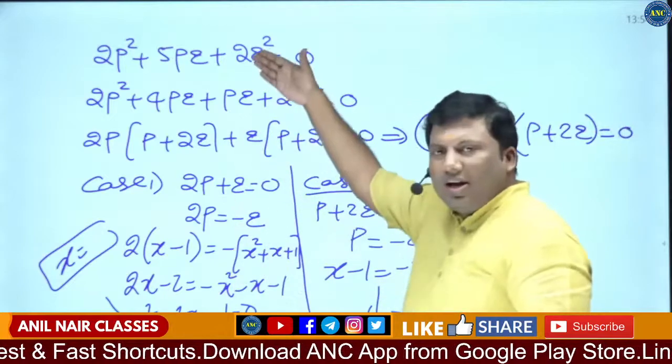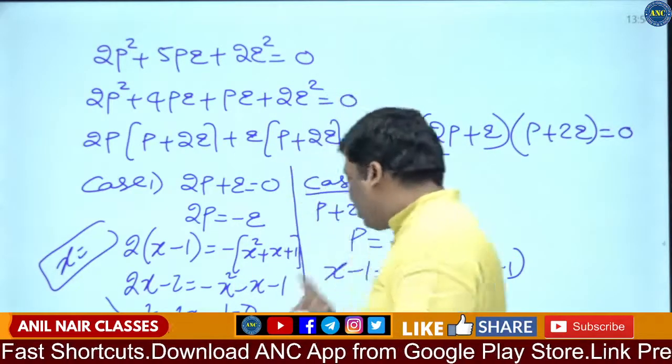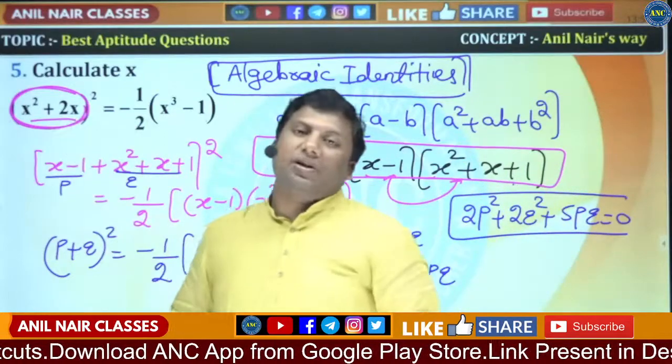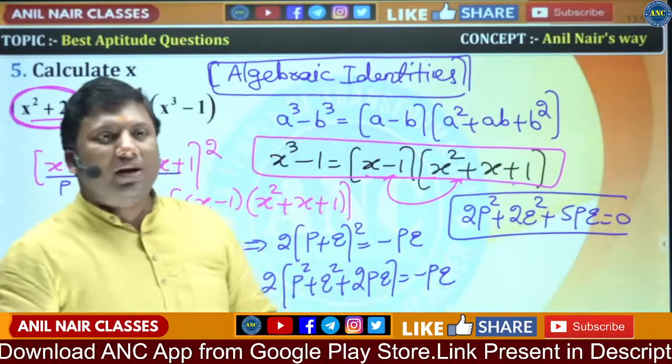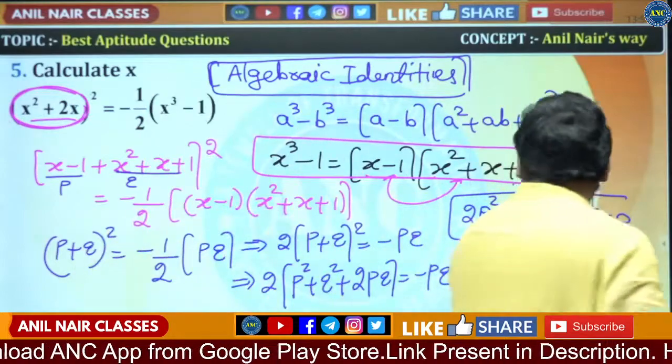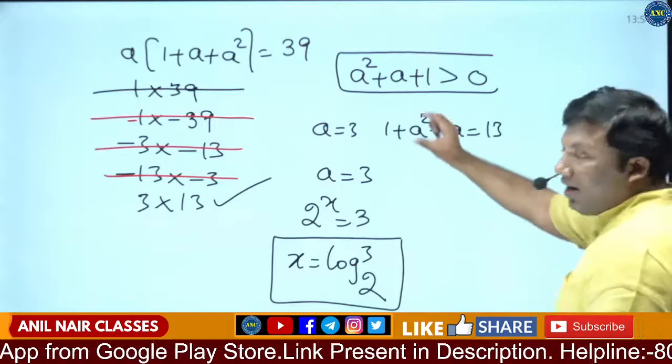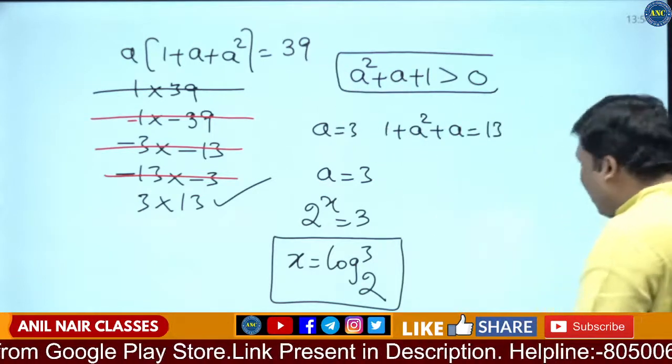Afterwards, it's a simple solving of polynomial equations. Again, I am repeating, fifth question. Idea is x square plus 2x is x minus 1 plus x square plus x plus 1. Fourth question, idea is cubing on both the sides. Fifth one, quadratic expression maxima and minima.